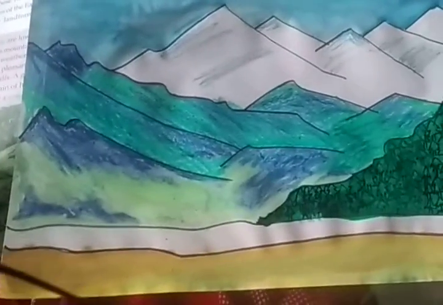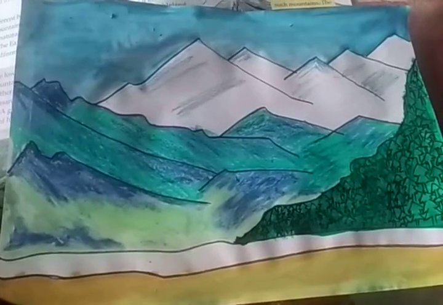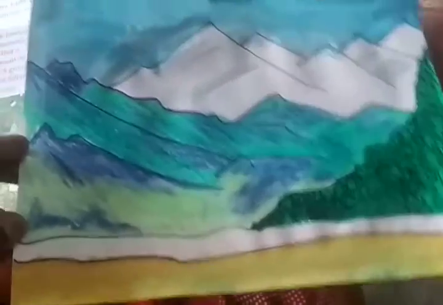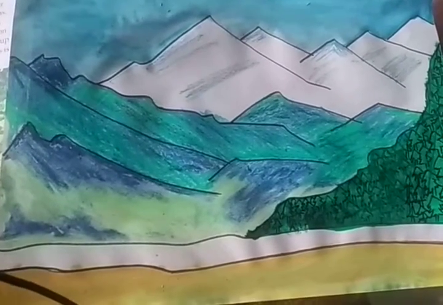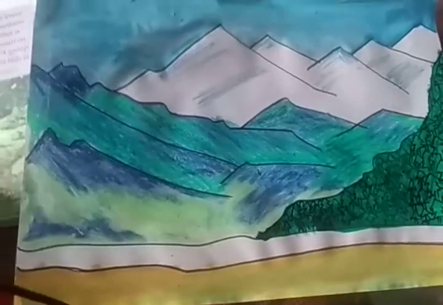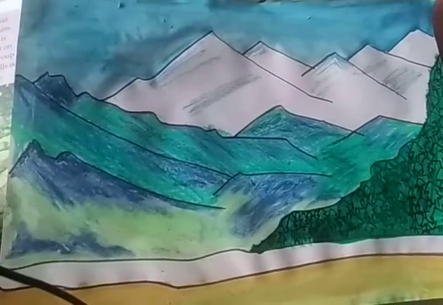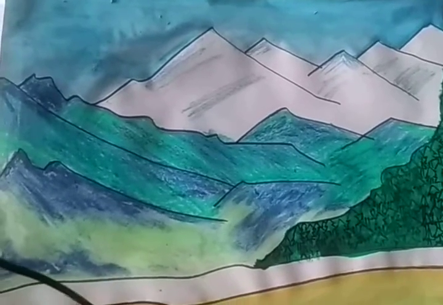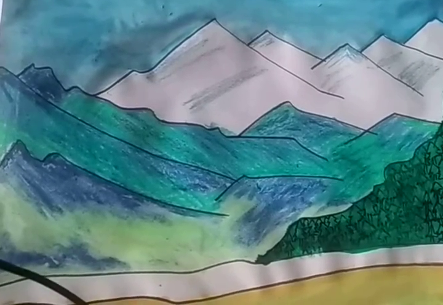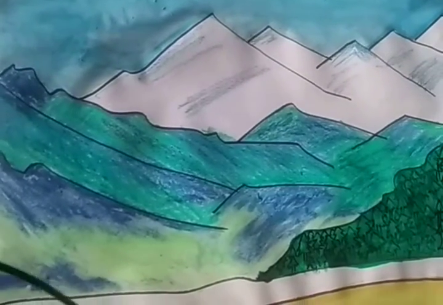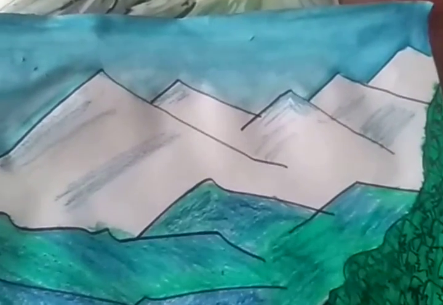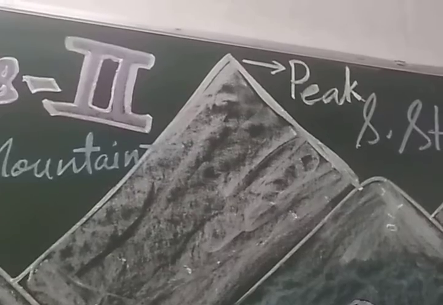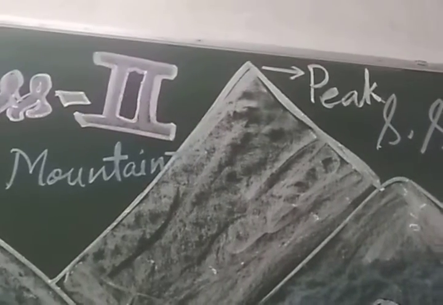Look at this picture. Mountains, you can see mountains. Mountains are very high areas on the earth. They are made up of rocks and stones. High mountains are covered with snow. Nothing grows on such mountains. The highest point of a mountain is called peak.